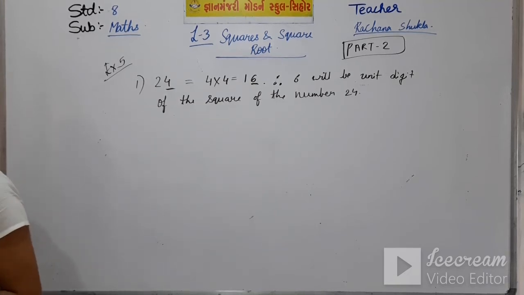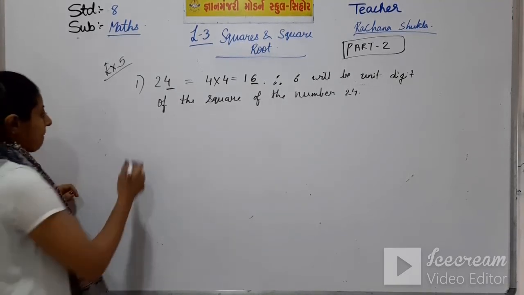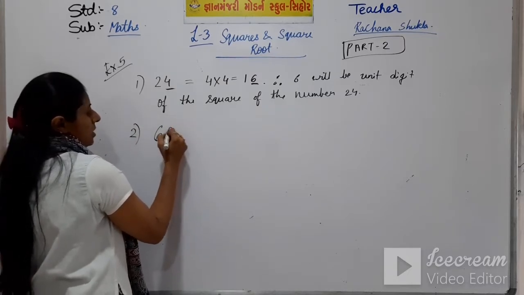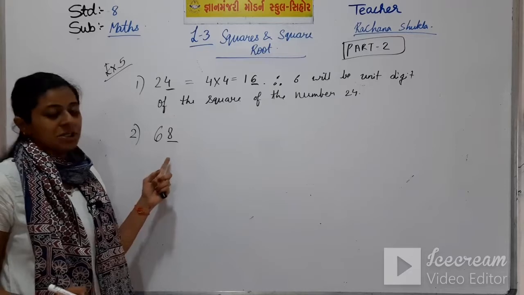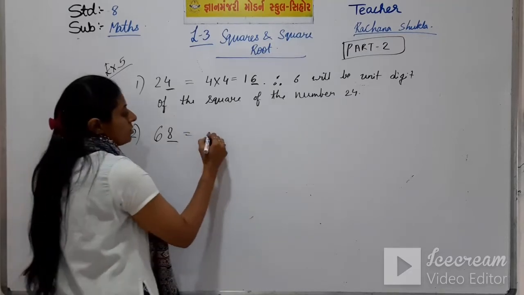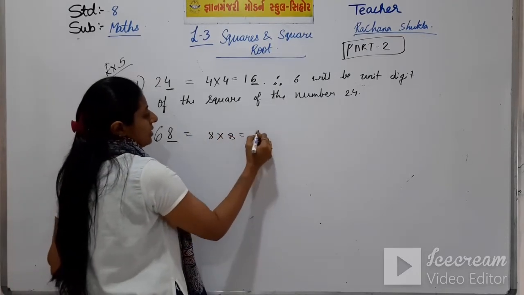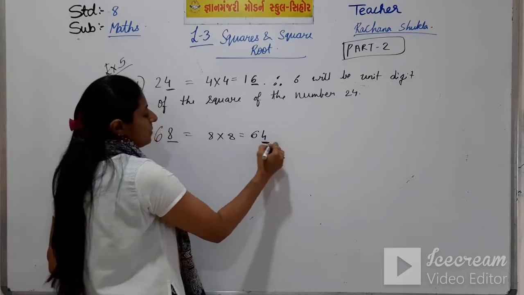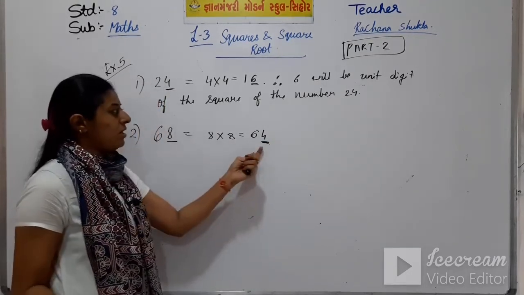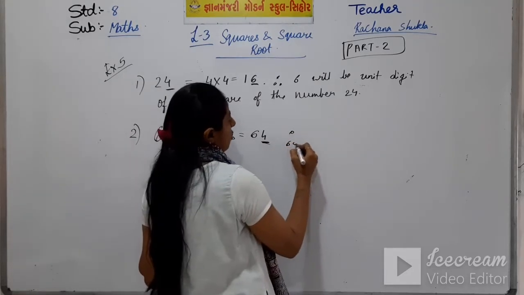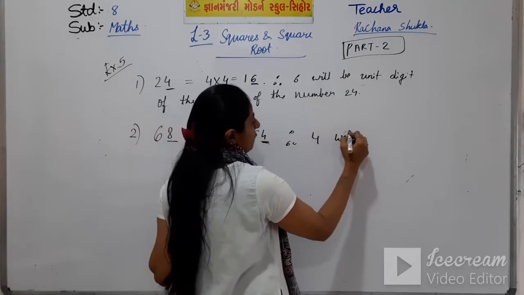Then the next one is 68. Now, let's see the unit digit. What is the unit digit here? 8. So, 8 into 8 is 64. So, what will be the unit digit in the square of 68? It will be 4. Therefore, 4 will be